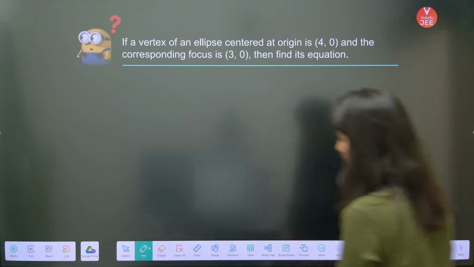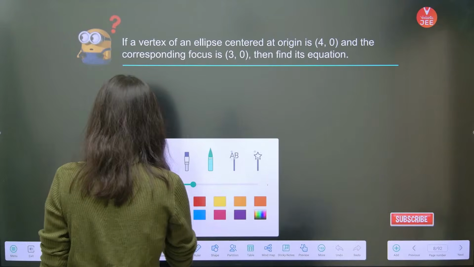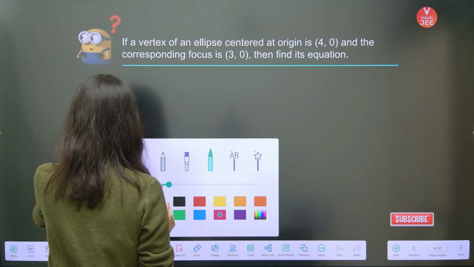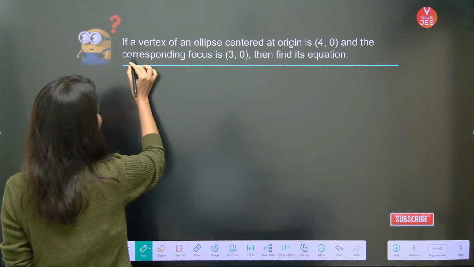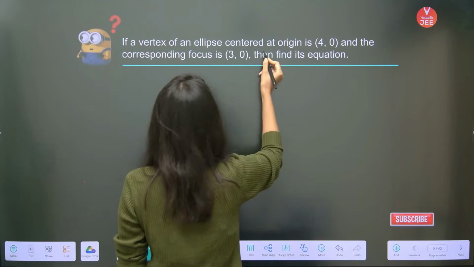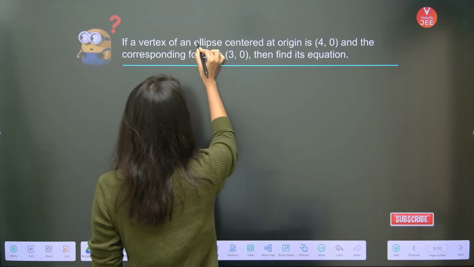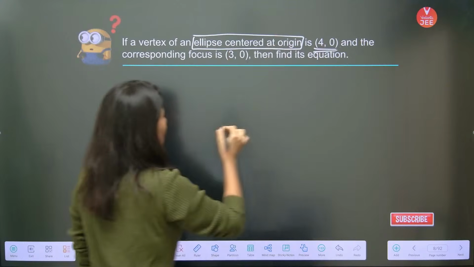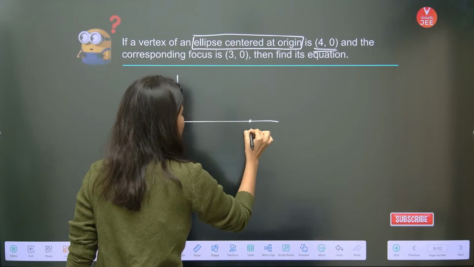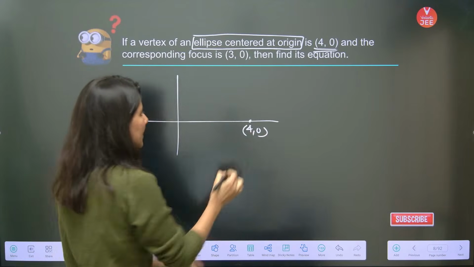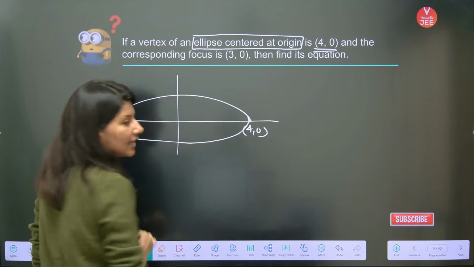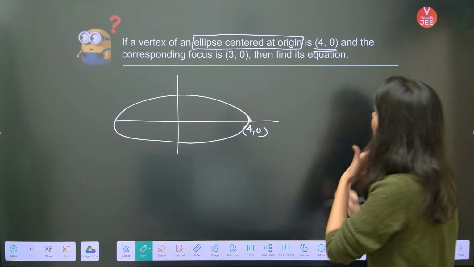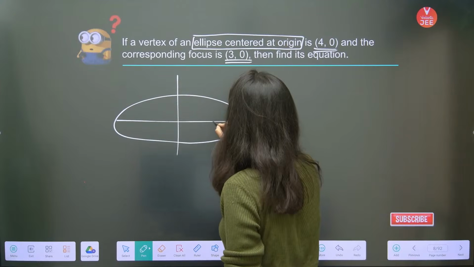So, the question says that if a vertex of an ellipse centered at origin is (4, 0), that means (4, 0) is this. So the vertex is lying on the x-axis. That means this is a clear-cut case of horizontal ellipse. And the corresponding focus is (3, 0).